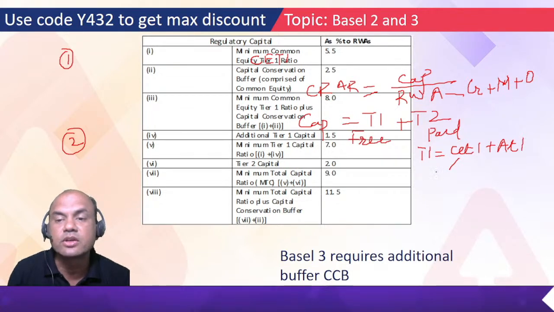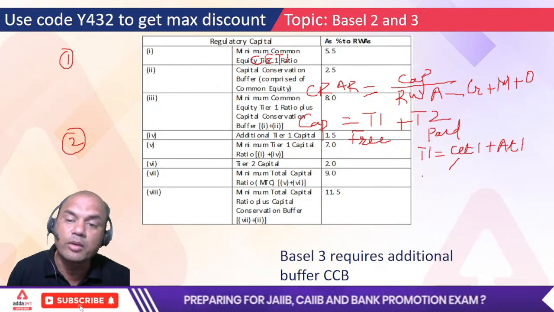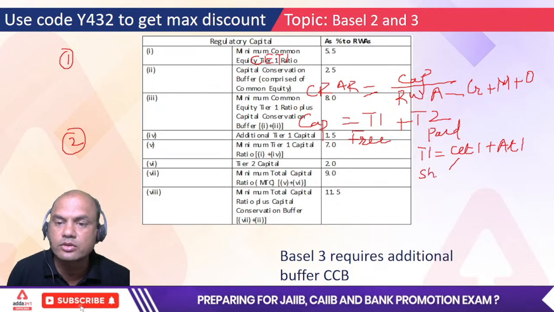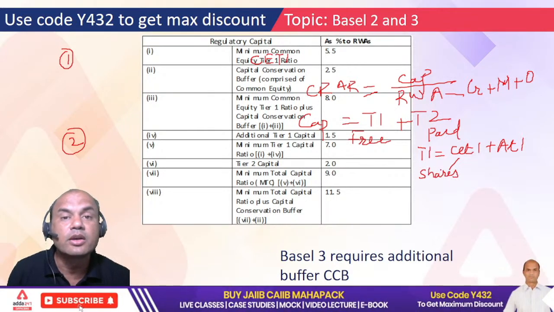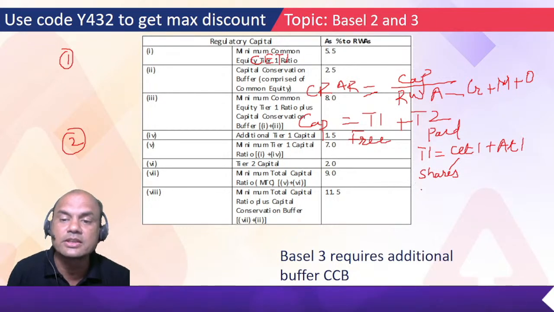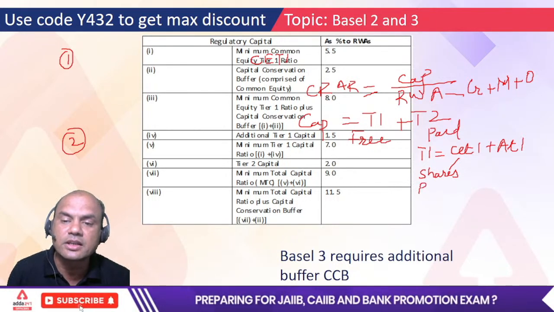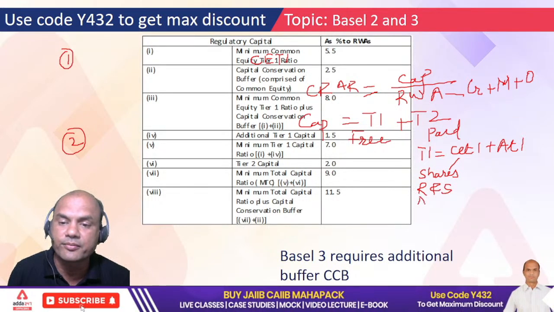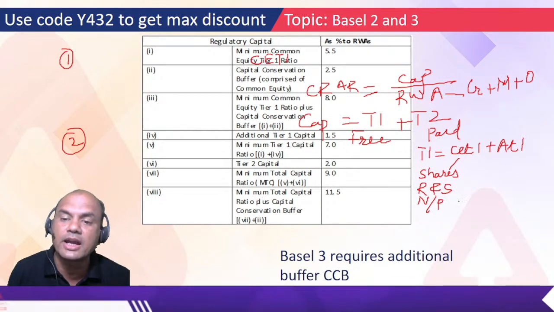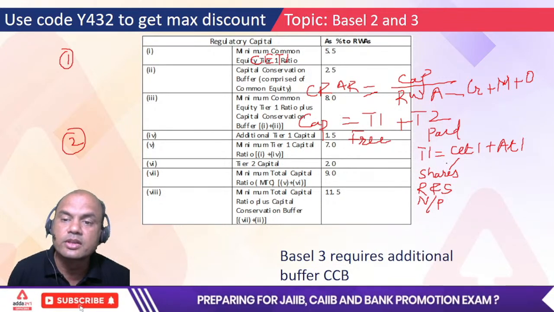Firstly common equity shares, not preference shares, remember this, not preference shares. Common equity shares, plus it will consist of reserves and surplus, R&S, plus net profit. Net profit will also be a part of this because net profit is ultimately added to R&S. So this is a part of CET1.